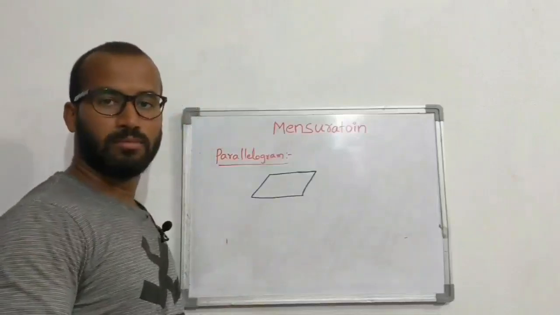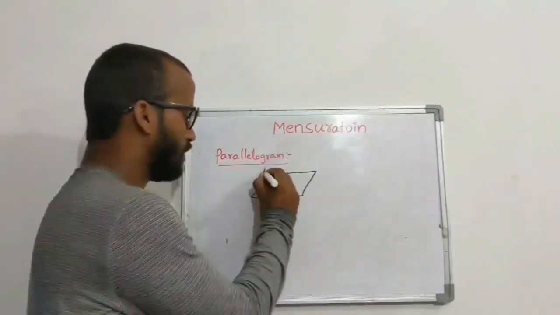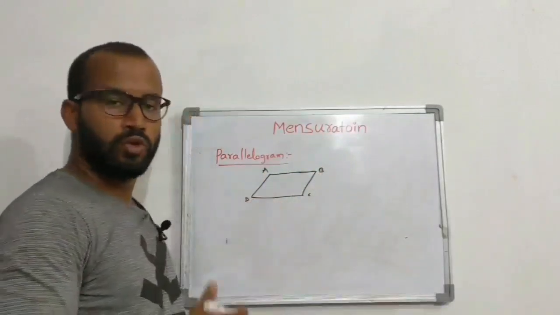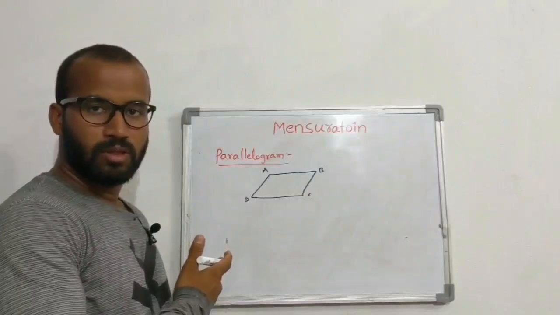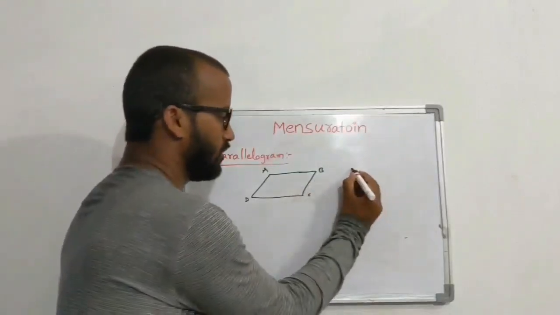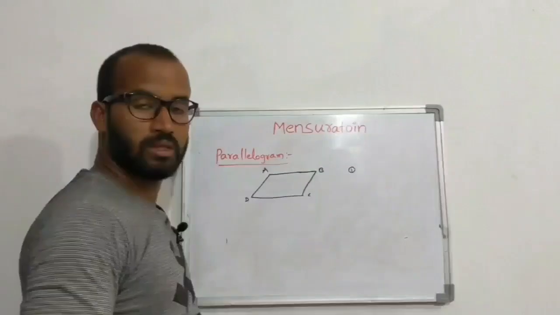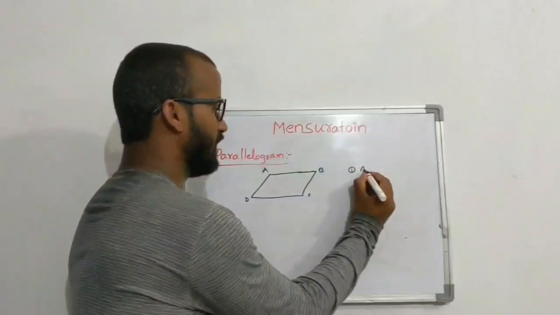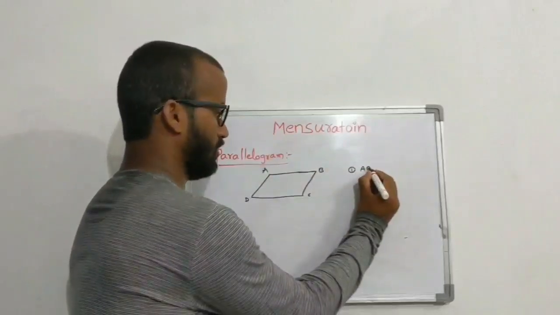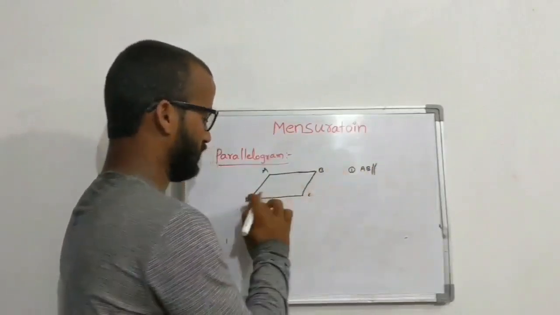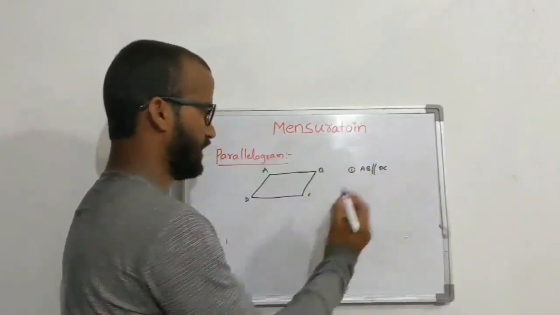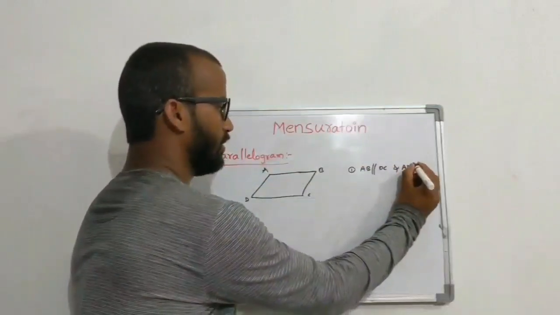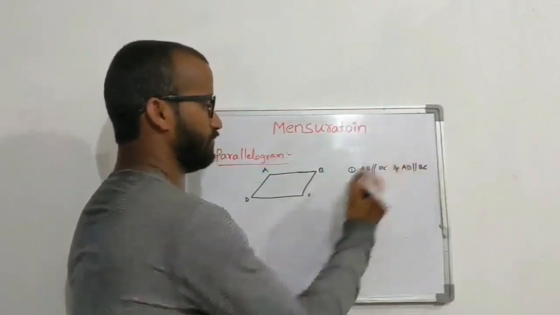Before discussing parallelogram, we have to know some properties. Take the parallelogram A, B, C, D. First property: opposite sides are parallel and equal. AB is parallel with DC and AD is parallel with BC.